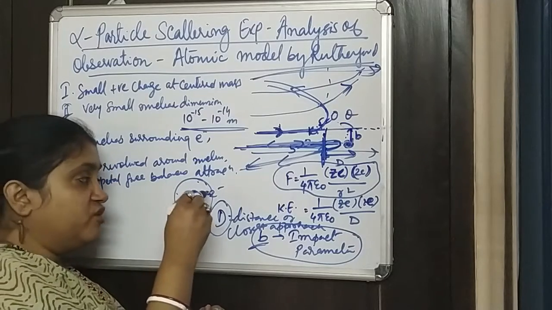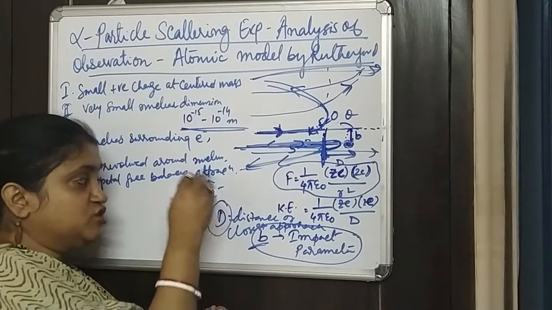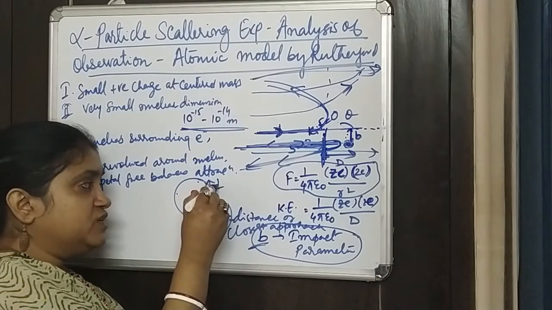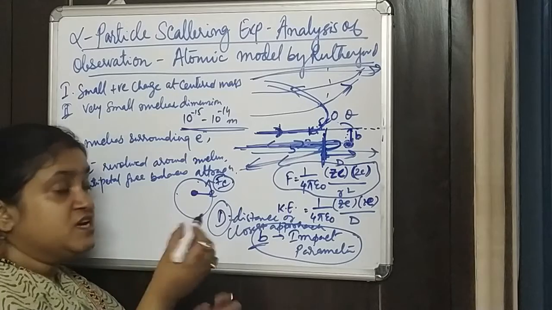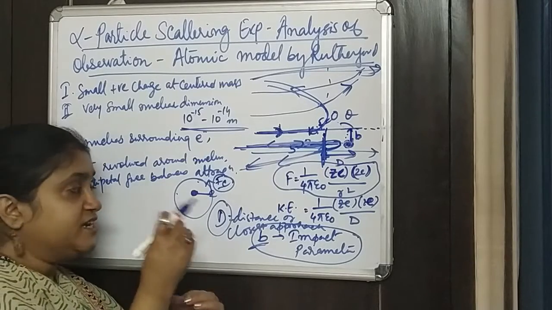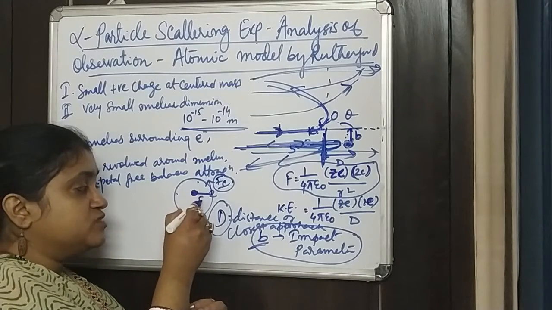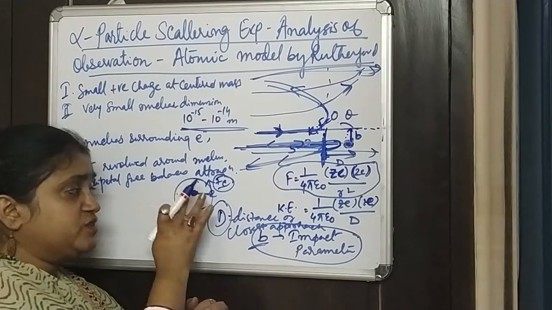For the revolution of an electron around the nucleus, you need a centripetal force, and this centripetal force comes from the Coulombic force between the charges.